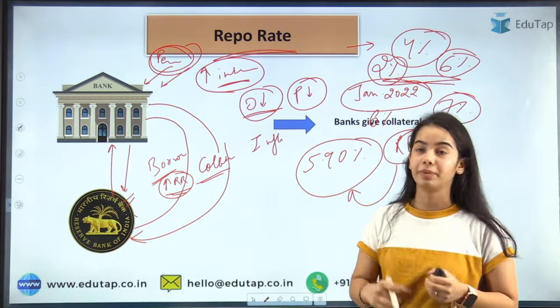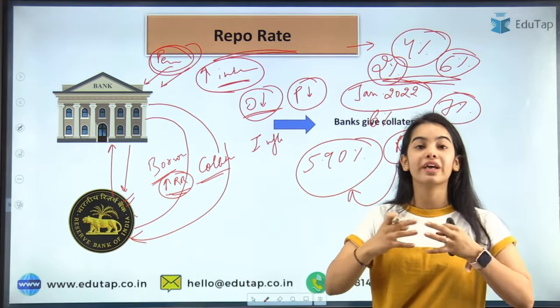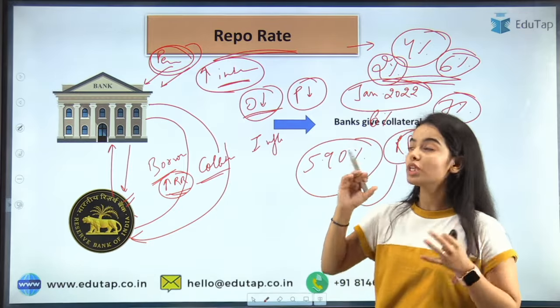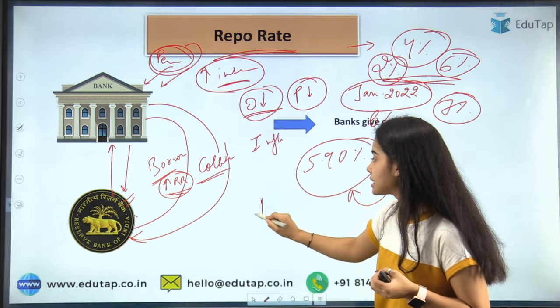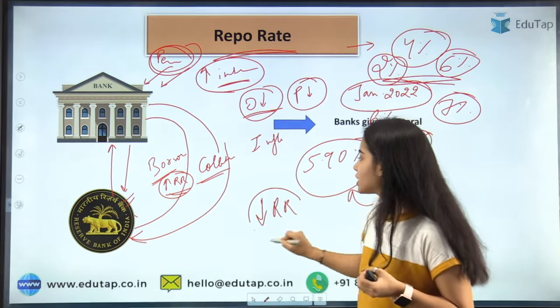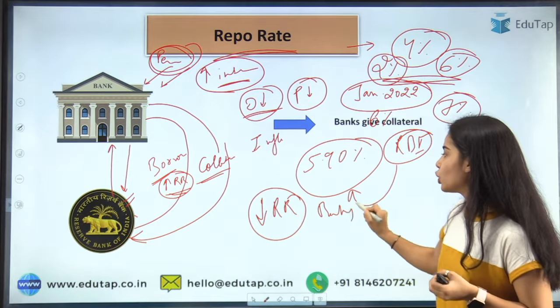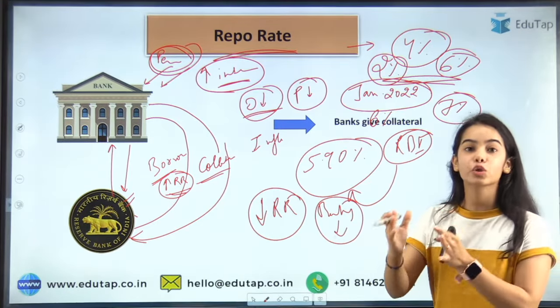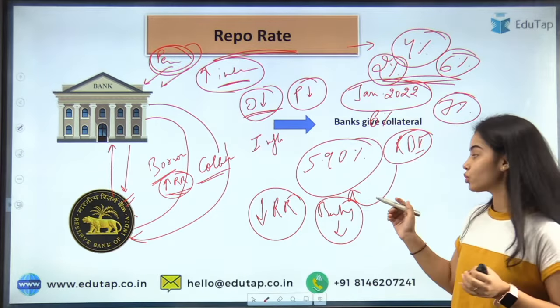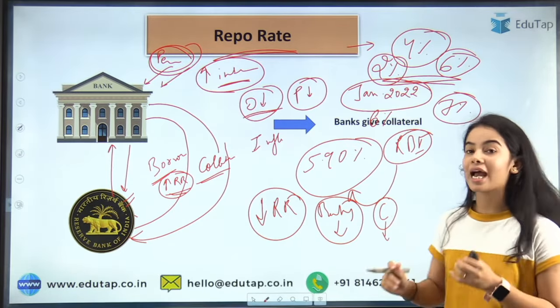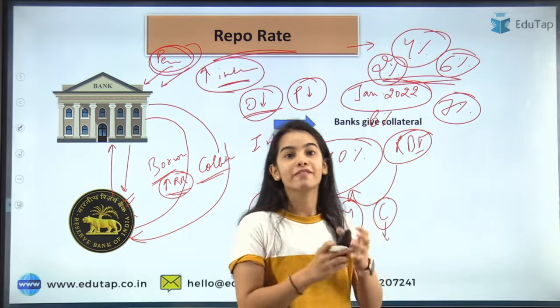Similarly, when the RBI wants to boost growth, it decreases the repo rate so that the banks can get loans at a lesser rate and provide loans to the consumers at a lesser rate, and consumers will borrow more when the rate is less.